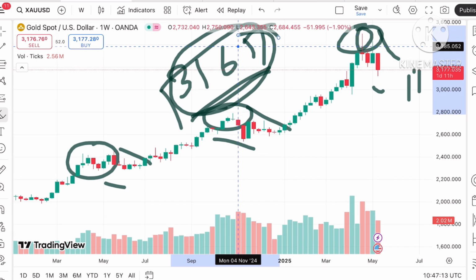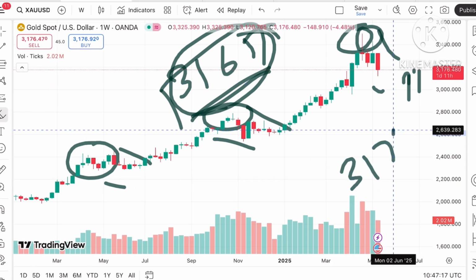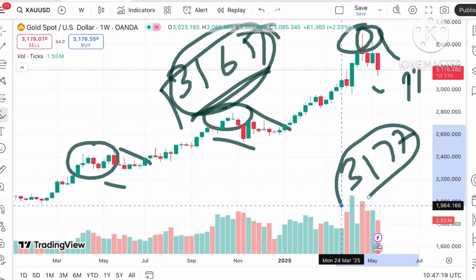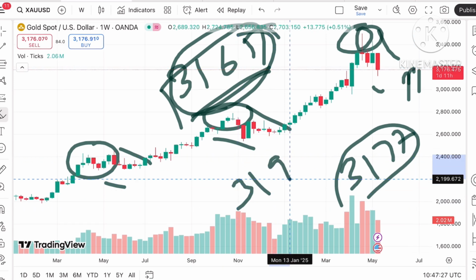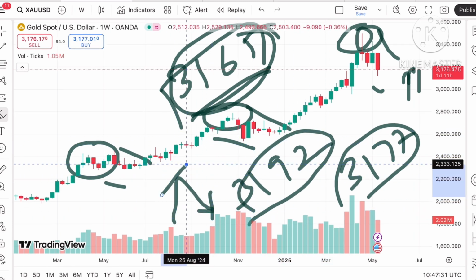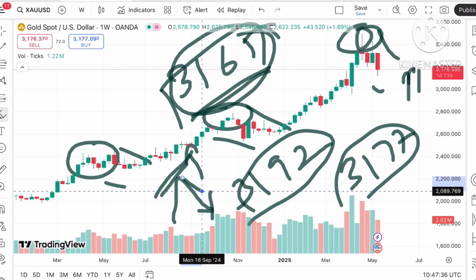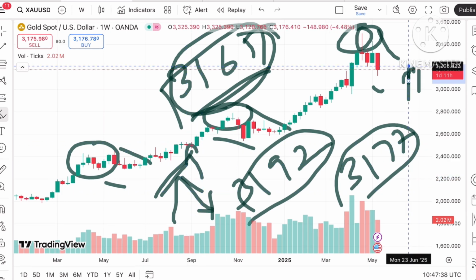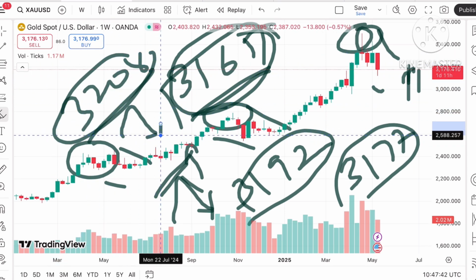The price moved above this level and is now trading above $3177. As the price keeps moving above this level, the next resistance comes at a level of around $3192, and from this level a bounce back can come. But if the price doesn't bounce back and goes upside, then the next resistance is at a level of $3208. From there also a bounce back can come, but if that doesn't come,